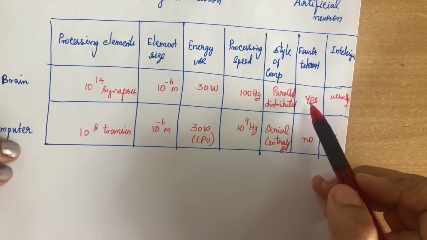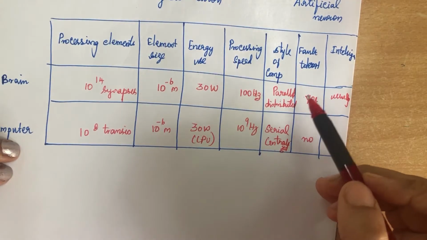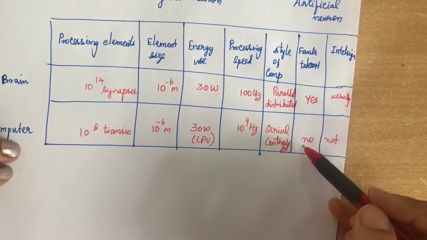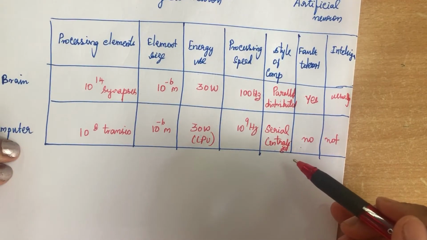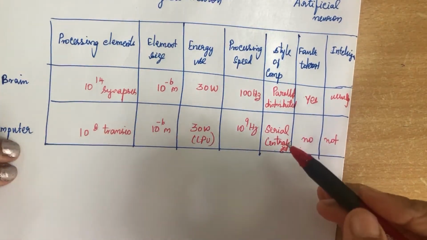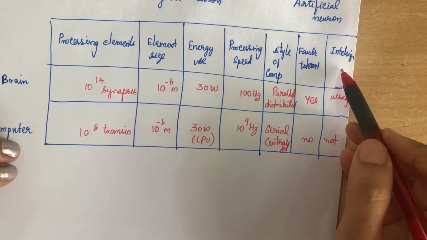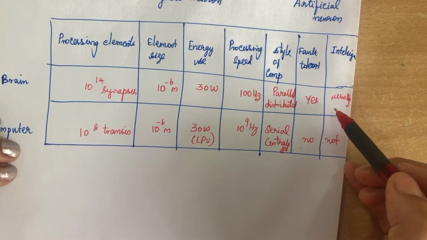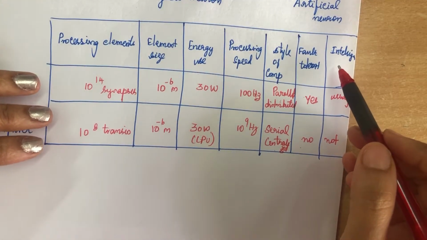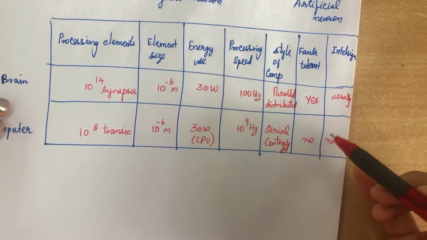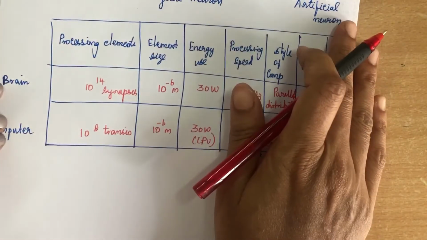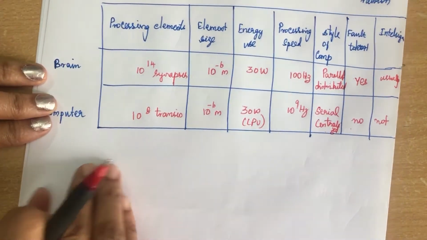So if anything goes wrong, it can be rectified. But here it is not like that. Suppose the system fails, then we have to replace it with other parts. And coming to intelligence, it is usually the human brain that has intelligence, but here it is not. And learning capacity, the brain has a learning capacity, but the computer does not have a learning capacity. So these are the differences between the human brain and the computer.